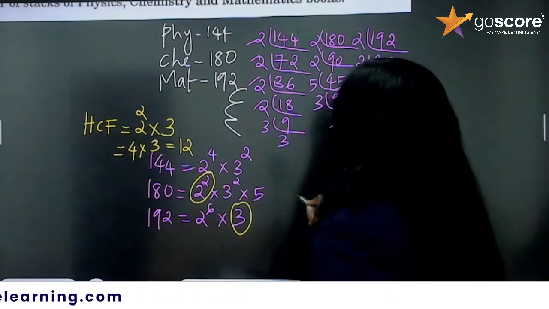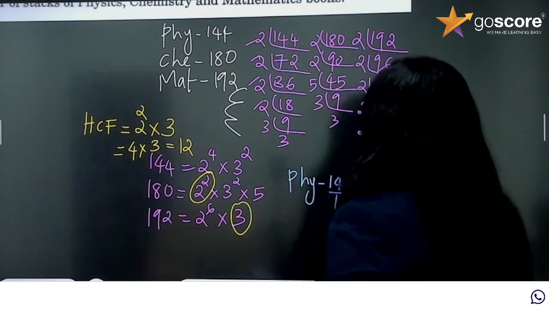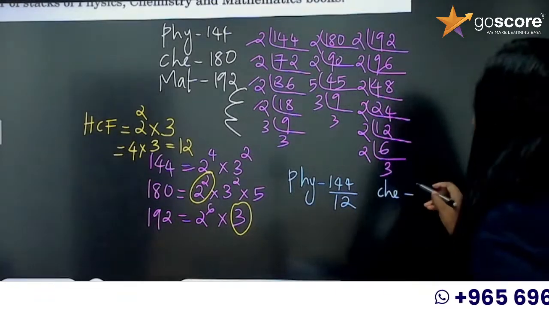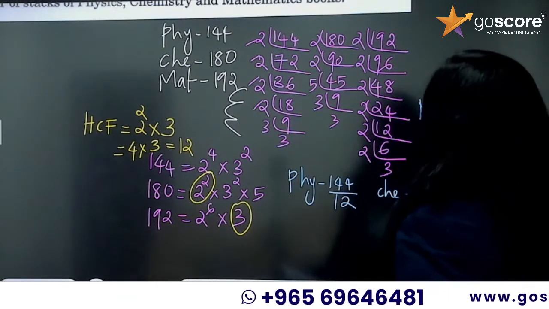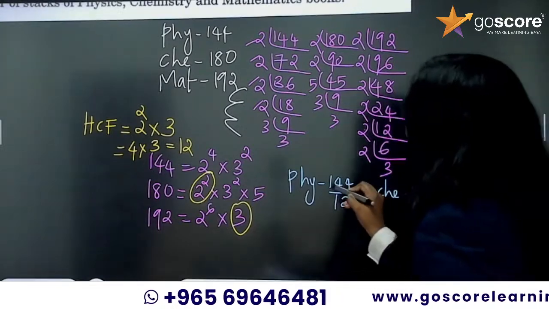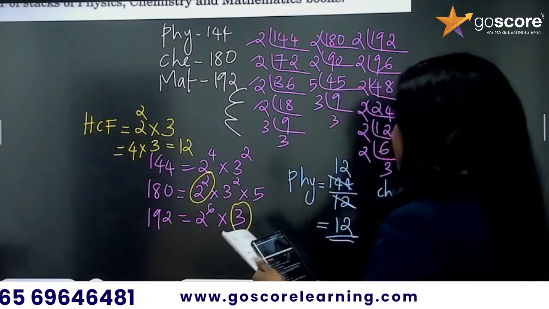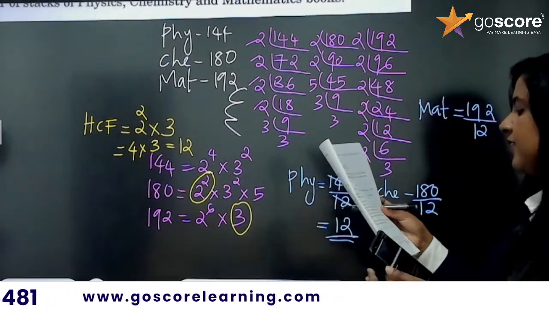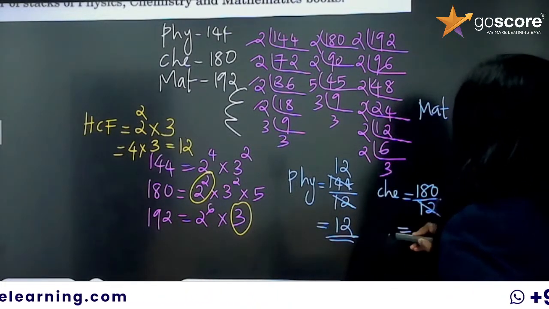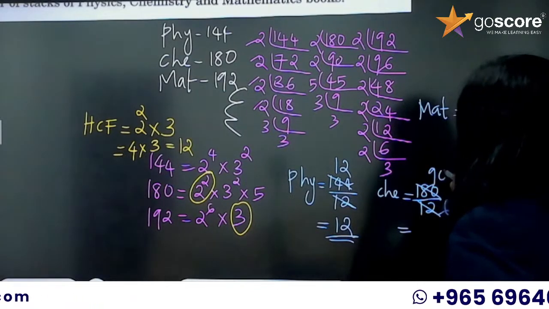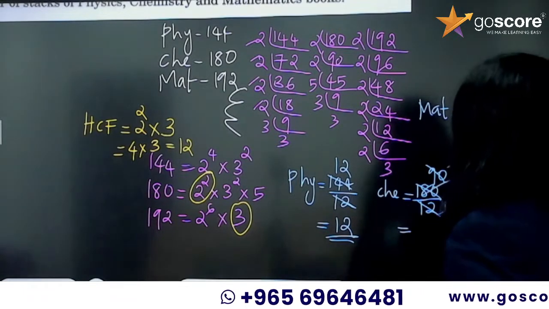physics, it must be 144 by 12, and chemistry, it's going to be 180 by 12, and maths, it's going to be 192 by 12. Okay, so 144 by 12. 12s are 144. So number of stacks of physics is 12. So then 180 by 12.